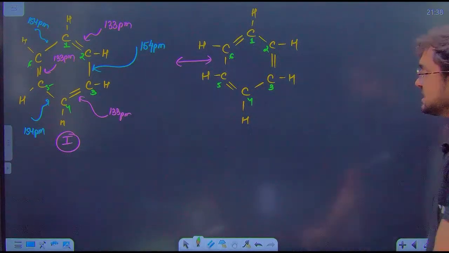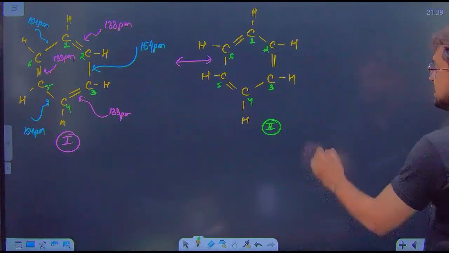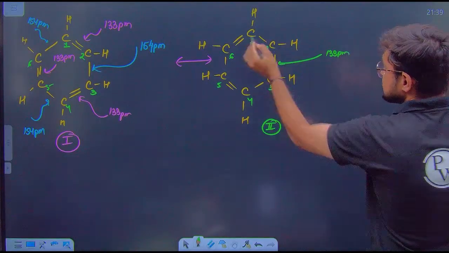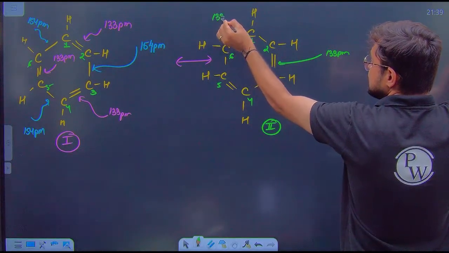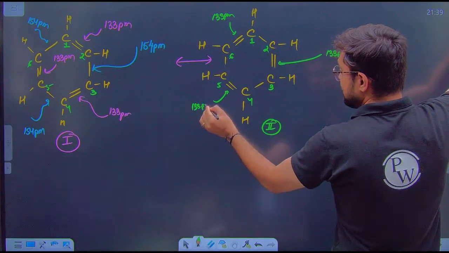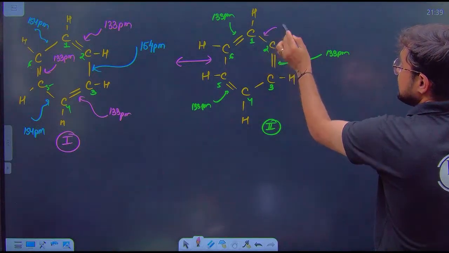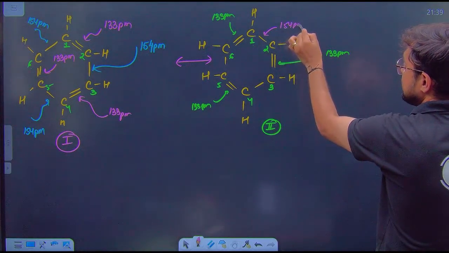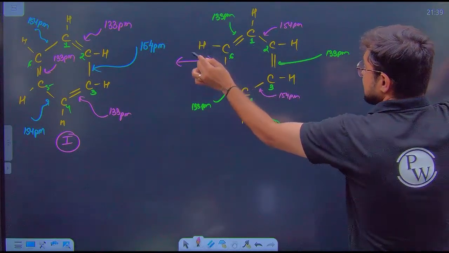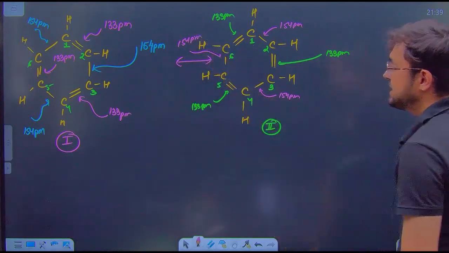So this is your resonating structure number 2 of benzene, where this is 133 picometers, this is also 133 picometers, and this is also 133 picometers. And when I talk about the single bonds, now carbon 1 and 2 have a bond length of 154 picometers, this is 154 picometers, and this is also 154 picometers. Is this clear with everyone?